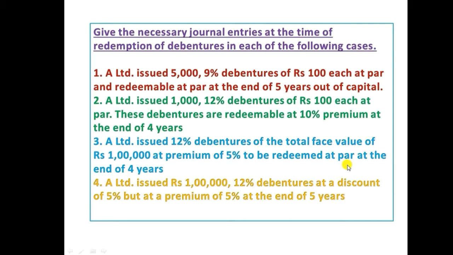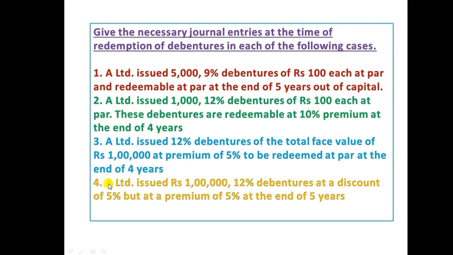Always we need to consider at the time of redemption whether it is par or premium, that is what we need to check. It doesn't matter whether the company issued at par, at premium, or at discount. Always we need to consider the time of redemption only.